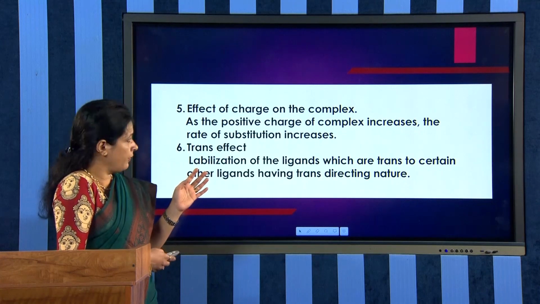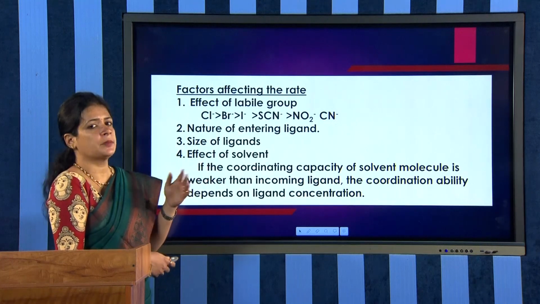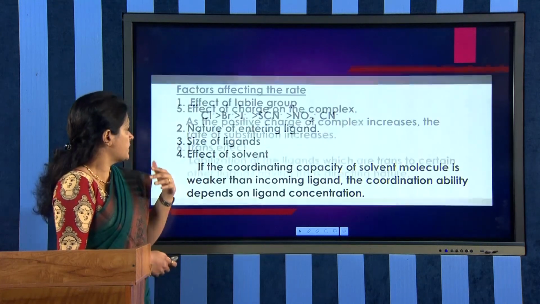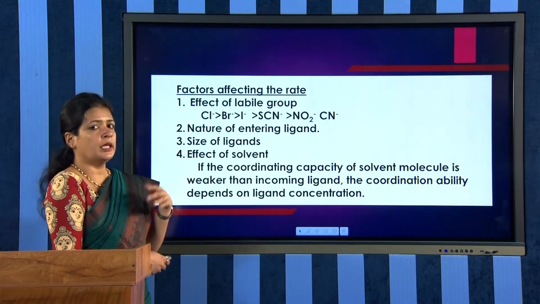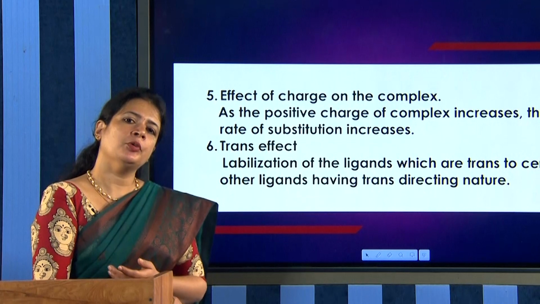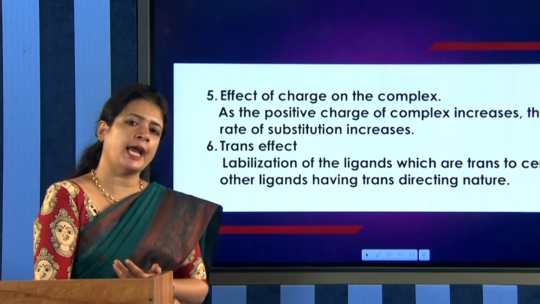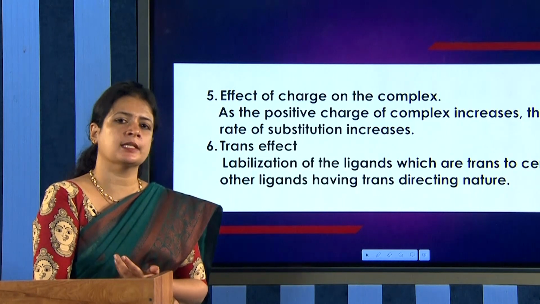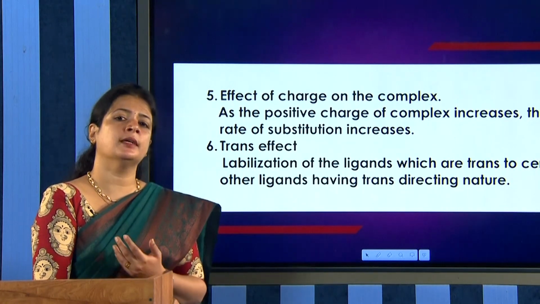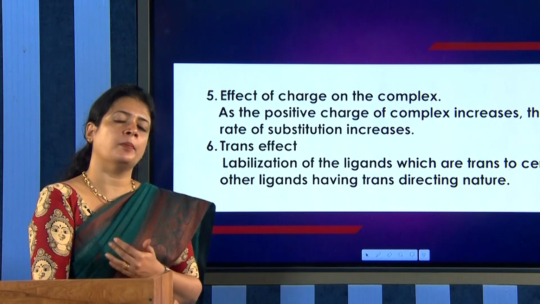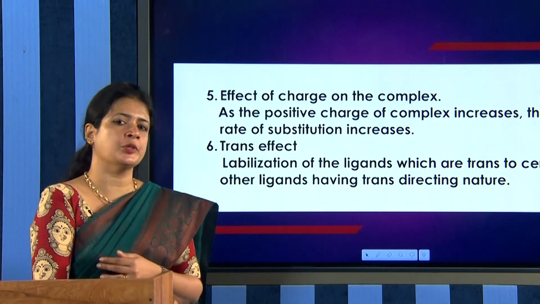So these are the factors that affect substitution reactions. There are 6 factors that affect. All the factors are equally important. So in this module we have discussed the different reactions that these coordination complexes undergo, like substitution reactions, and what are the mechanisms that these complexes follow in the substitution reactions.